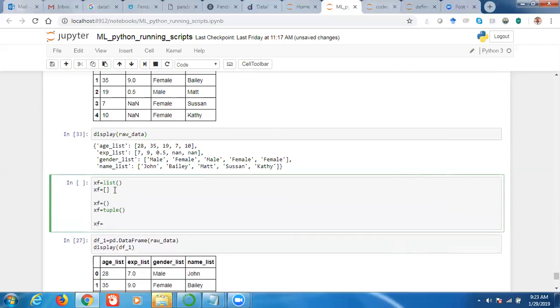What will be this one? This will create an empty list, or an empty string. String is nothing but a list of characters. So this will create an empty string, right?